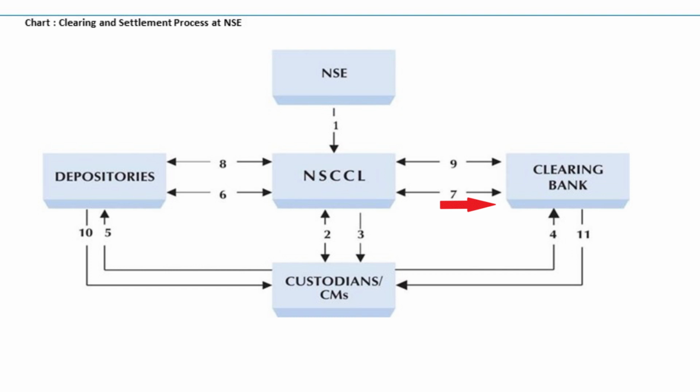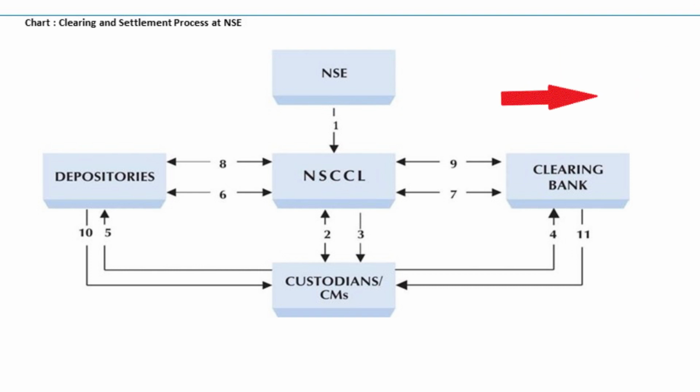NSCL advises clearing banks to debit the accounts of custodians and CMs and credit its own account, and the clearing bank does it. Then payout of securities: NSCL advises the depository to credit the pool accounts of custodians and CMs and debit its own account, and the depository does it.